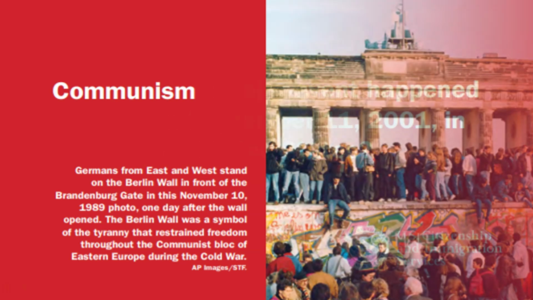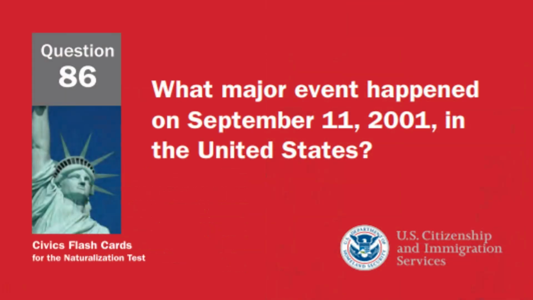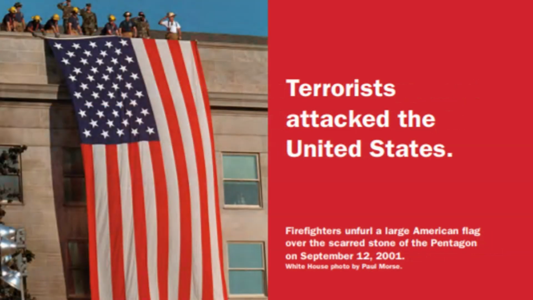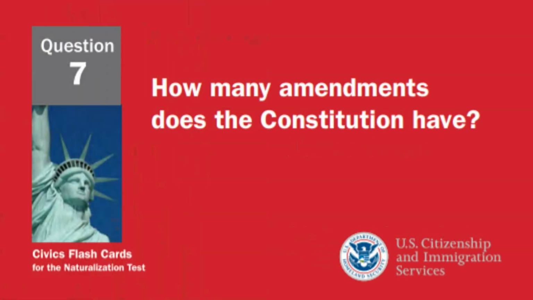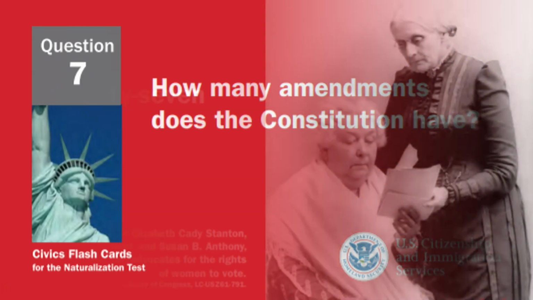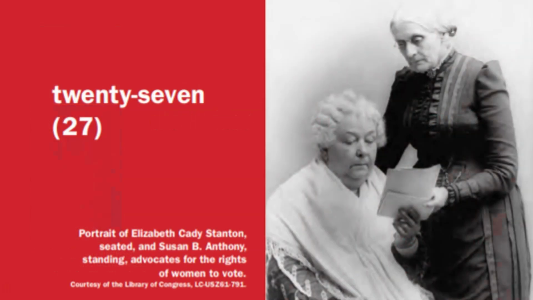Communism. What major event happened on September 11, 2001 in the United States? Terrorists attacked the United States. How many amendments does the Constitution have? 27 amendments.